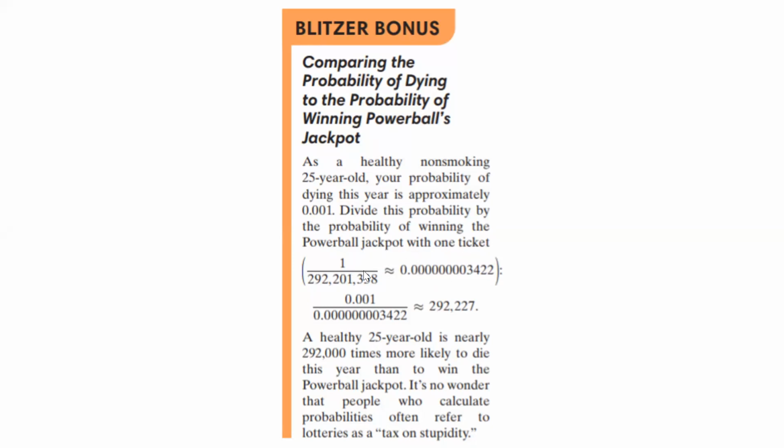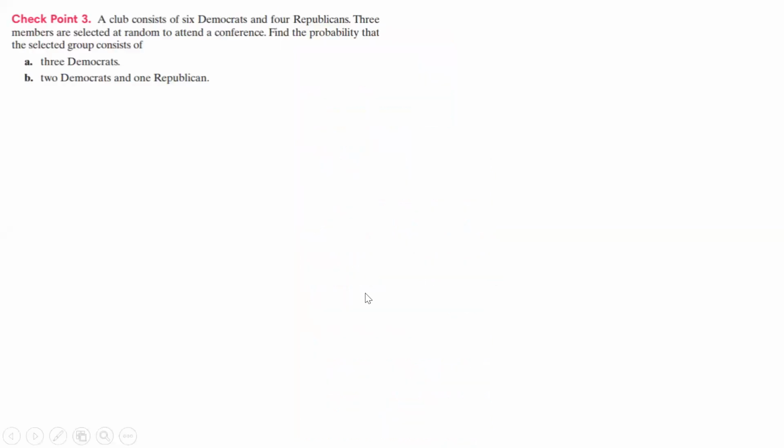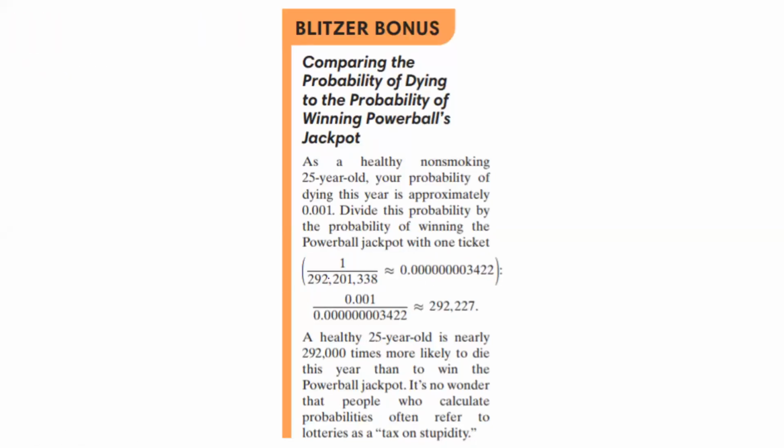And so if we take that, divided by that number we found in the last example, as far as the denominator goes, that is going to be 0.0000342. So taking our probability of dying this year by this value, we get 292,227. What does that mean? Well, a healthy 25-year-old is nearly 292,000 times more likely to die this year than to